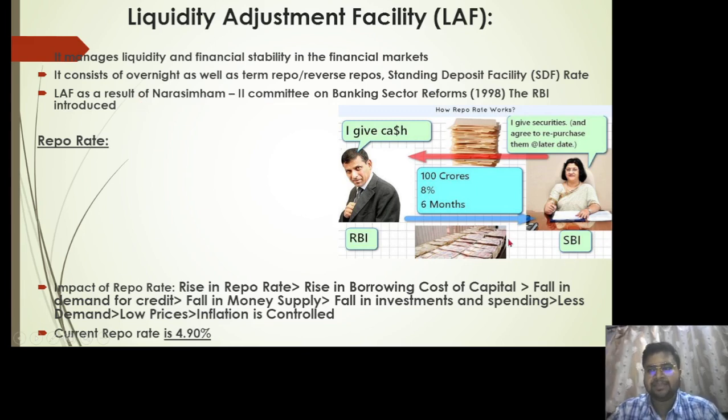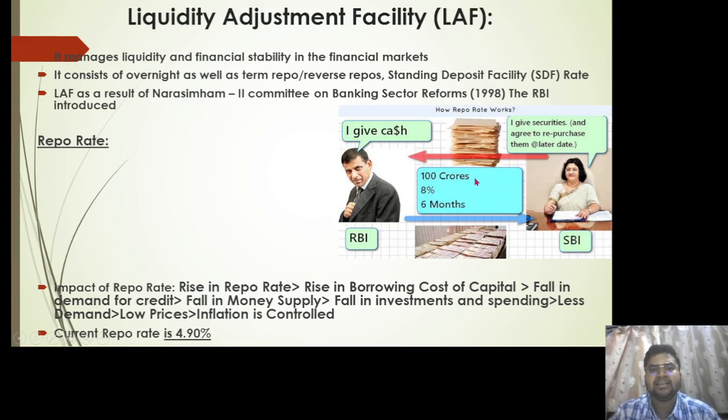As we can see in the picture, she is the former chairman of SBI and he is the former governor of RBI. Under the repo rate, what SBI has to do is give securities and agree to repurchase them at a later date. The RBI will in turn give the cash. So let's say RBI is providing 100 crore rupees to SBI at the rate of 8% for a period of 6 months. SBI will sell their securities to access that 100 crore rupees from RBI at the rate of 8%.